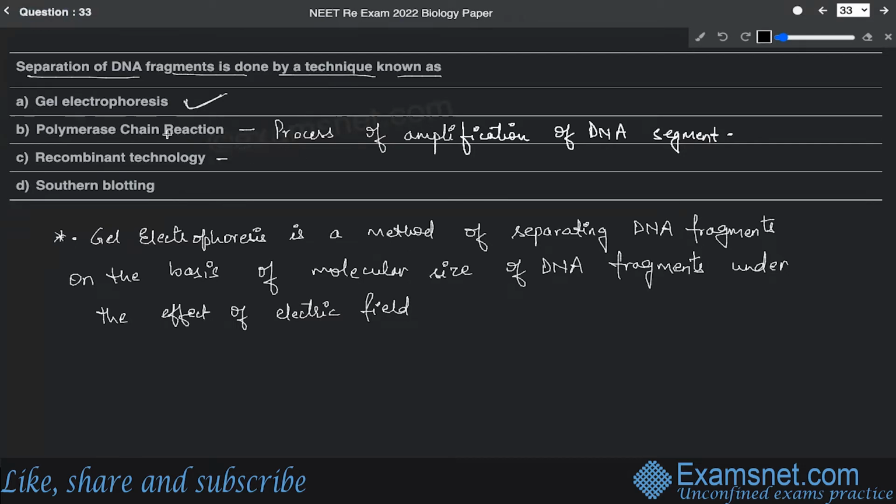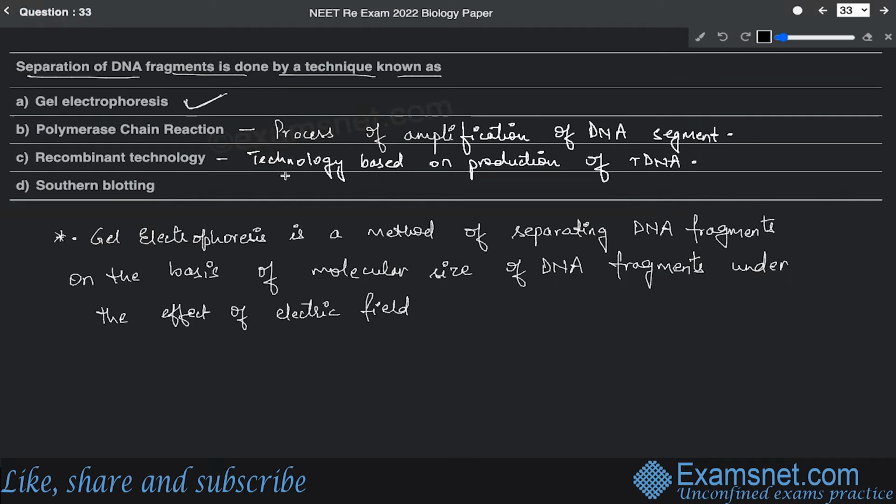Recombinant technology is a technology based on the production of recombinant DNA, shortly termed as rDNA.